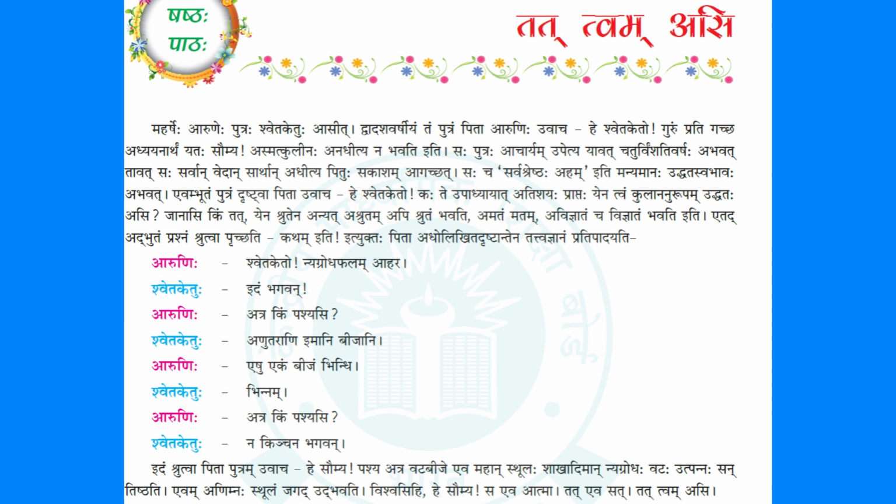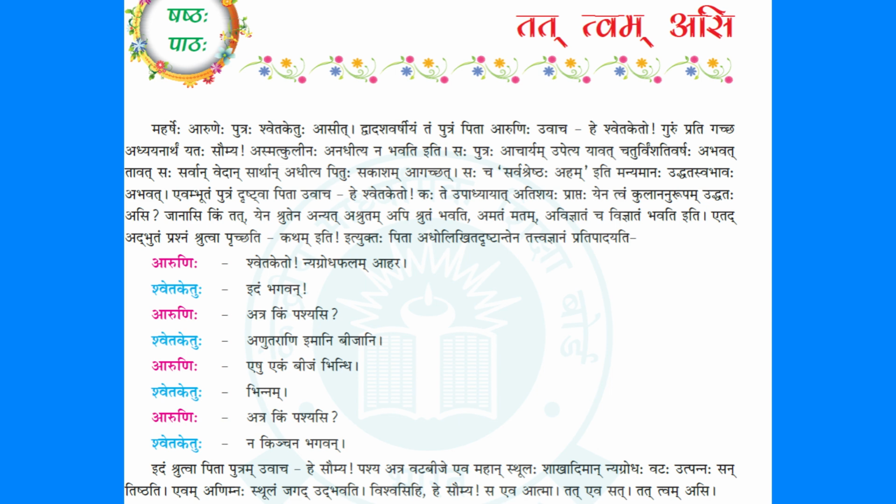Sahacha sarvashreshtaha aham iti manyamanaha uddhata swabhavaha abhavat. So what type of person was Shvetaketu? When he went to Gurukula, he was a simple boy of 12 years. But when he returned, he became a person with arrogance. He had in his mind, sarvashreshtaha aham. Sarvashreshtaha, the best. I am the best. He thought there is no person under the sun who is equivalent to me. I am the best, I am the great, I am the most knowledgeable person.